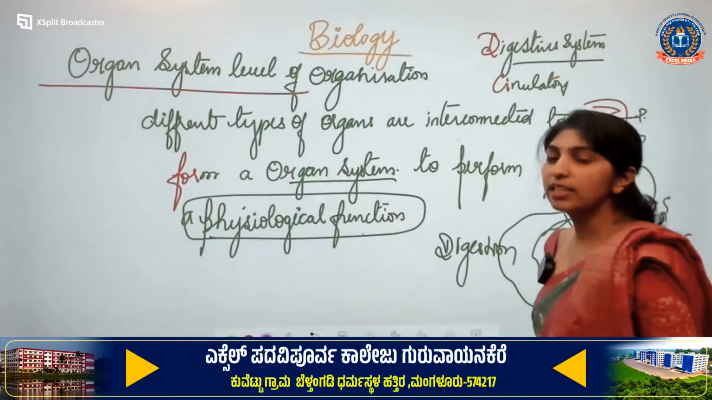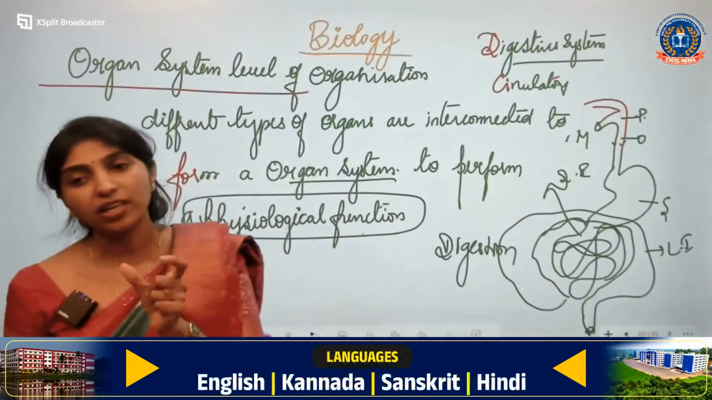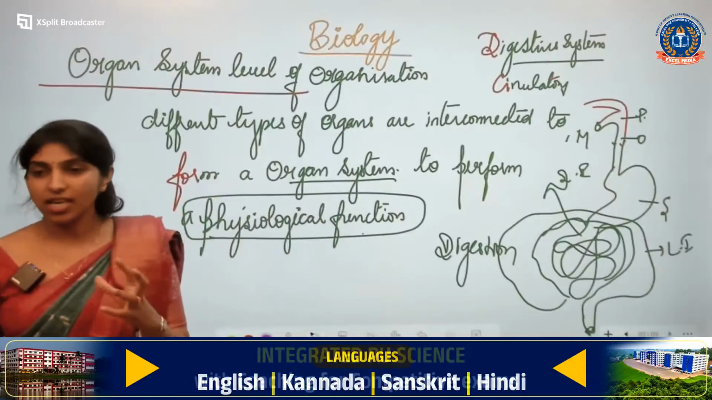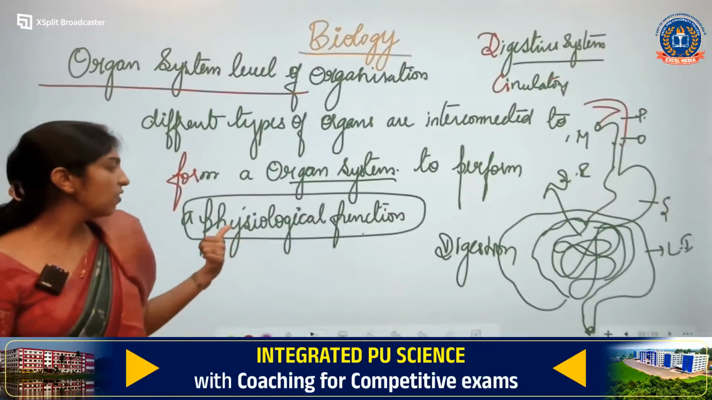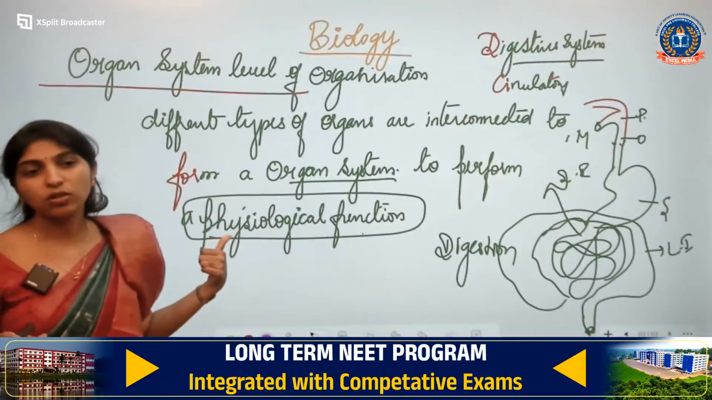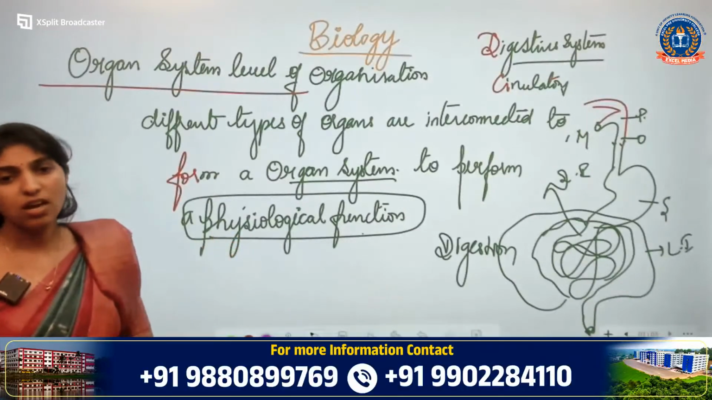Is it clear? Yeah, you have to study a little bit, because when we say biology, you have to be very clear with the words. Physiological function, there is different psychological, physiological, but here in biology we are using physiological function, because you will be studying about the physiology or human physiology. So, it is a physiological function.